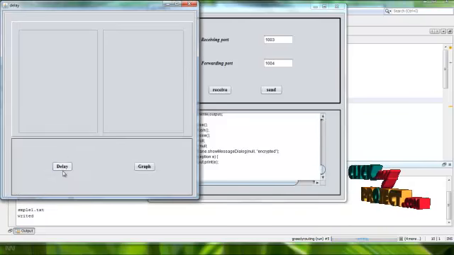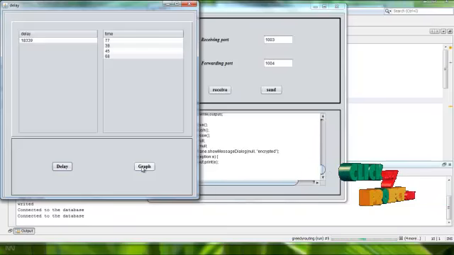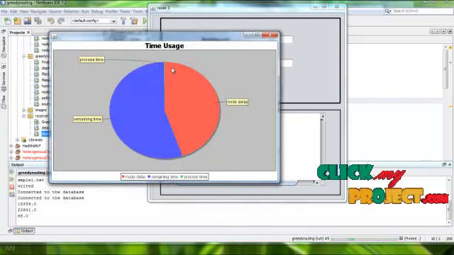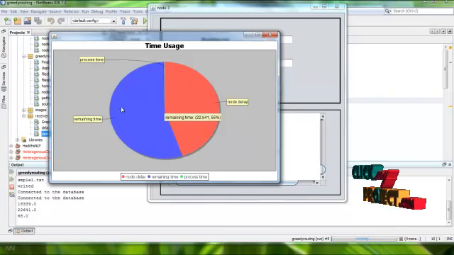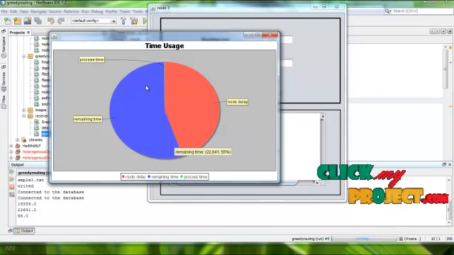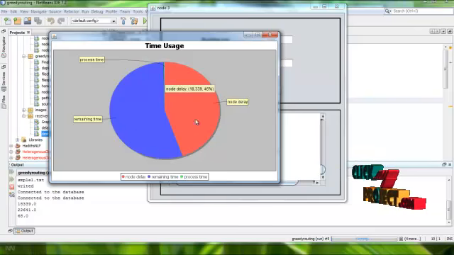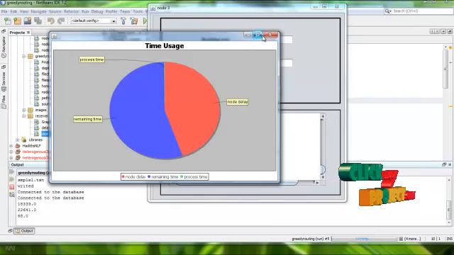I have to calculate the delay. This is the delay, and this is the total process time between the nodes. This is the result. This is the node delay from one node to another, this is the remaining time, this is the total processing time, this is the process time, and this is the delay I have calculated. This is the result between source and destination.